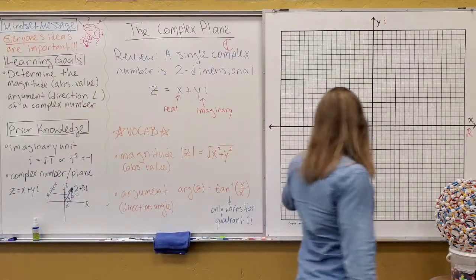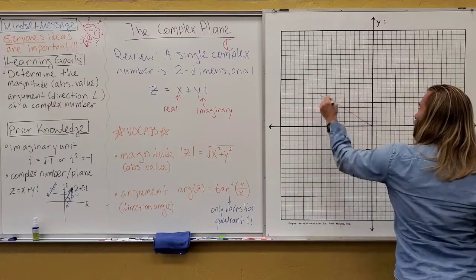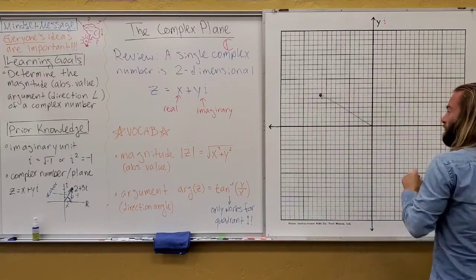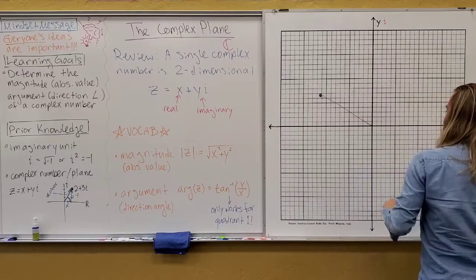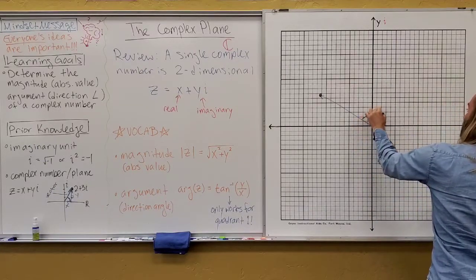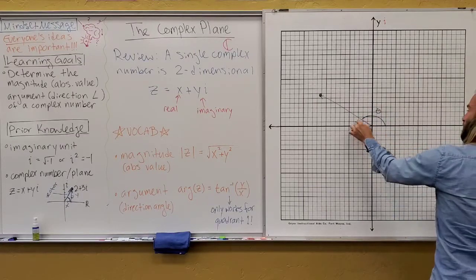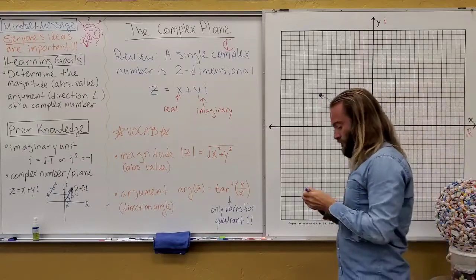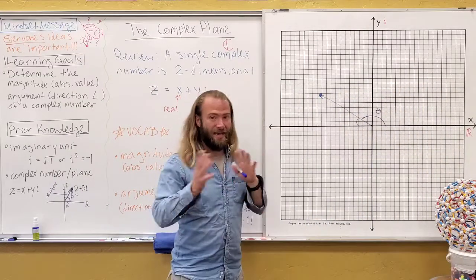Because if you were to look at a complex number over here in quadrant 2, let's say there's a complex number right there. If you were to plug it into your calculator, it would give you an angle, and remember, we want this angle here, right? Your calculator would give you possibly this angle or something like that, right? Or it might give you a negative or whatever.